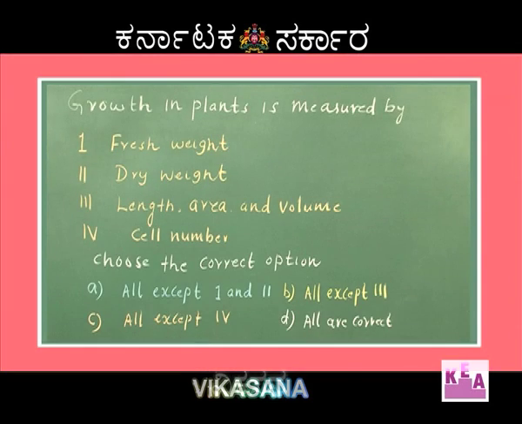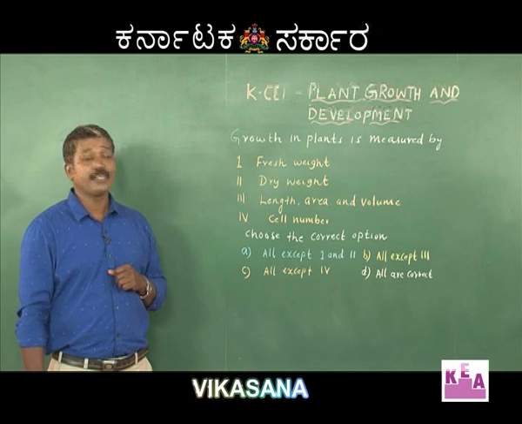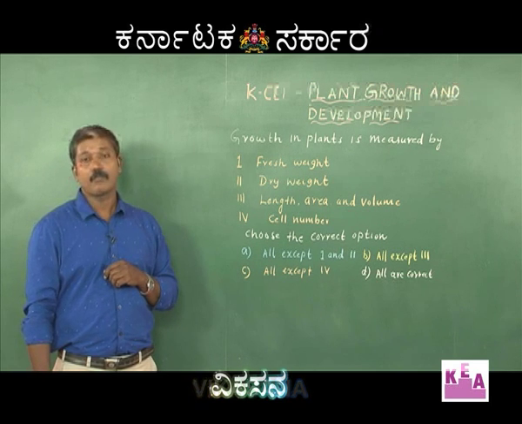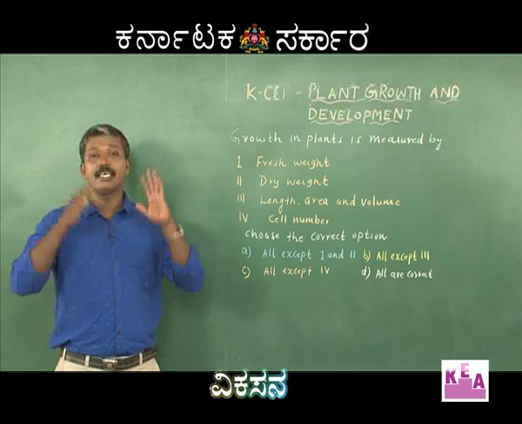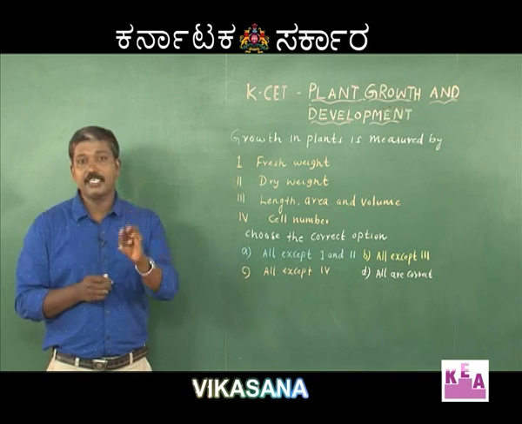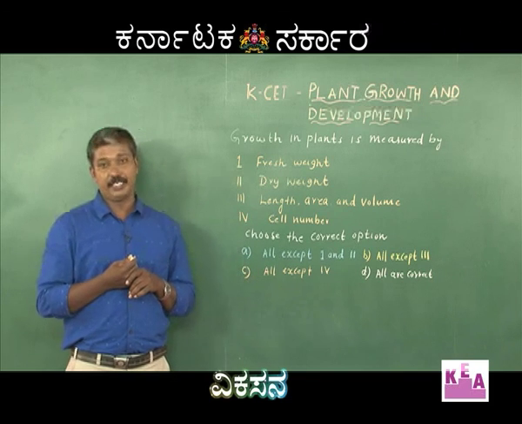The first question related to this growth is: growth in plants is measured by, the options are fresh weight, dry weight, length, area and volume, cell number. Choose the correct option. When you look into these parameters, fresh weight, dry weight, length, area and volume, cell number, as we defined, growth is an irreversible increase in the cell number, size of the cell, volume of the cell, fresh weight and dry weight.